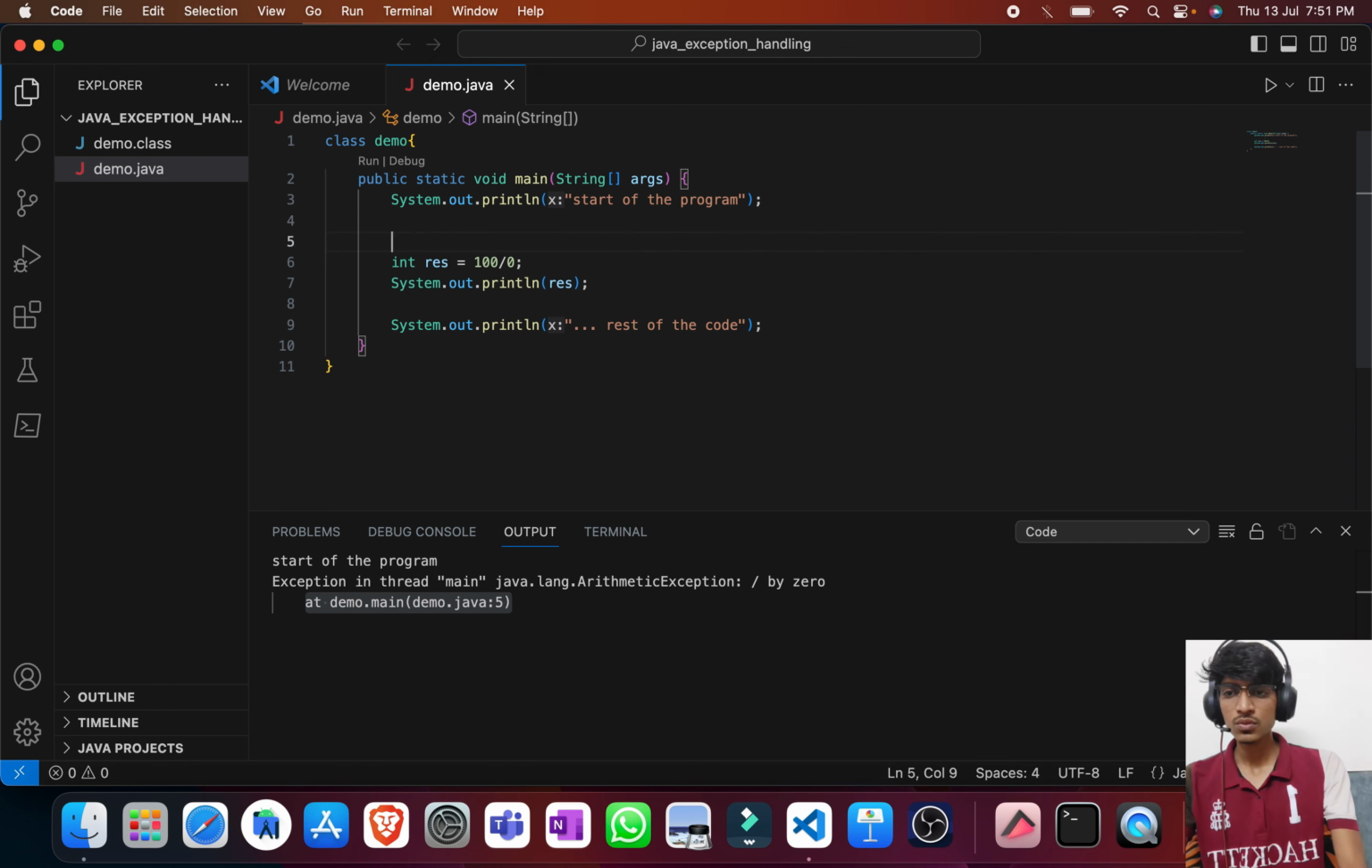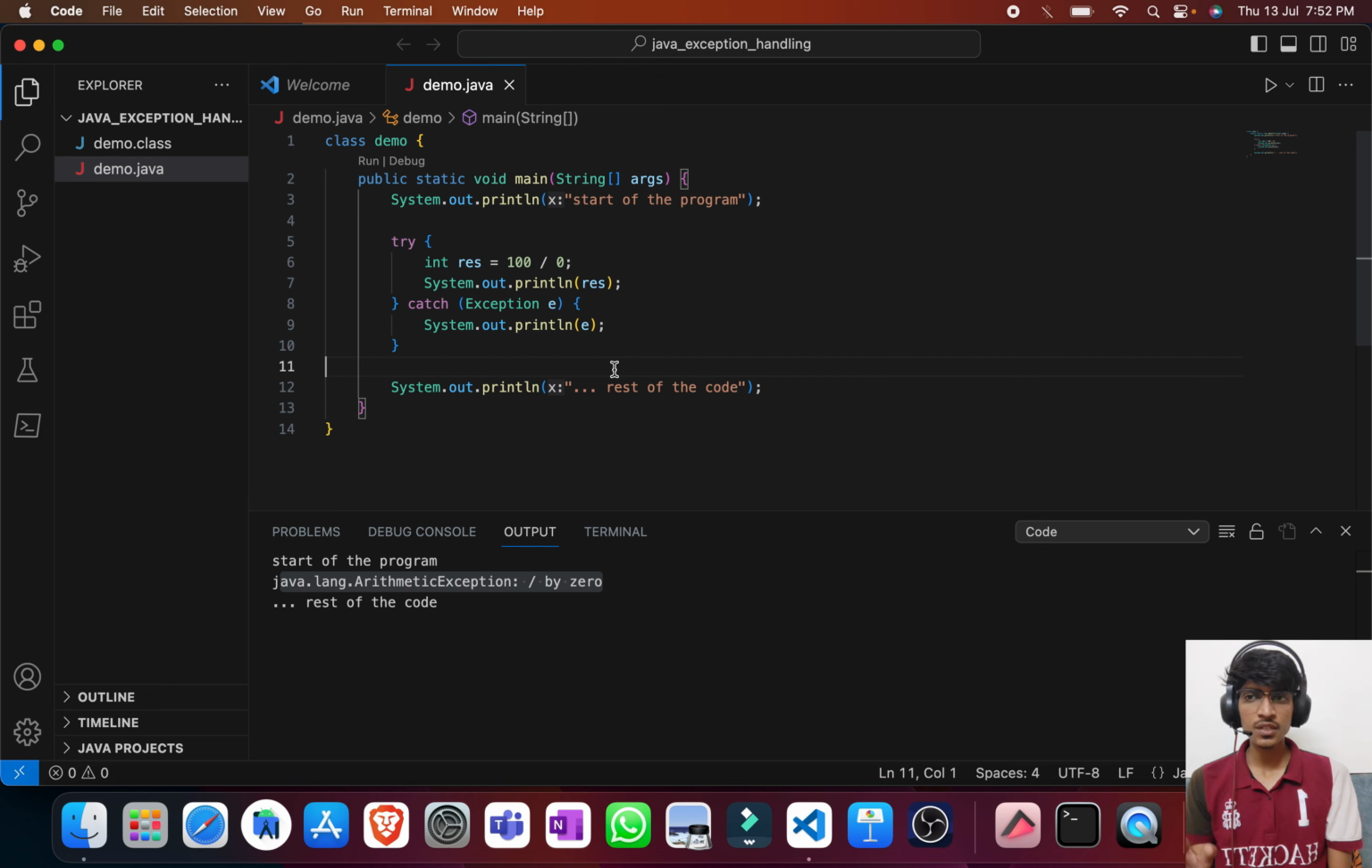First of all, start of the program, then here exception is occurring, but it is taking an alternate path. So it is printing the information about the exception object, and then rest of the code is also getting executed. So that is what is exception handling. So here we can understand that whenever there will be an exception, it will disrupt the normal flow, and we can use the mechanism of exception handling so that our program will be still running till the end.